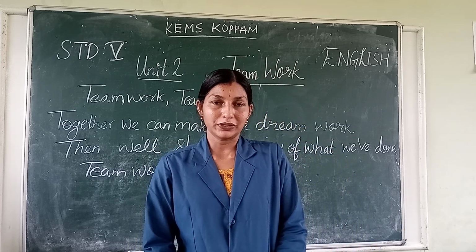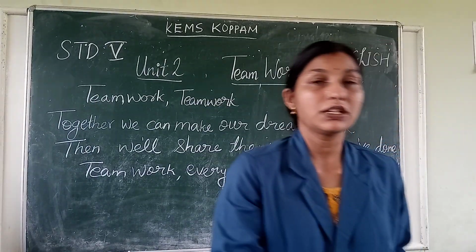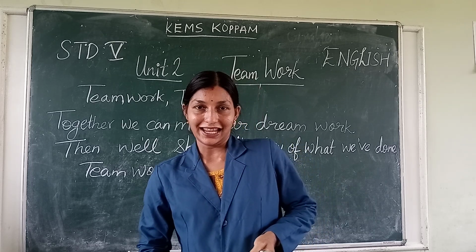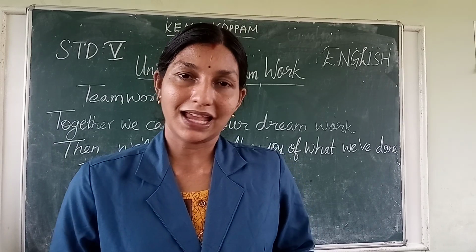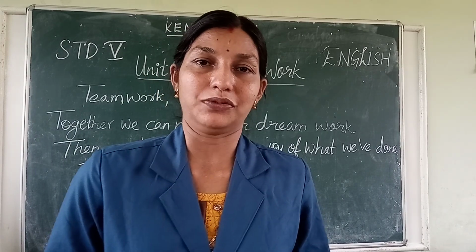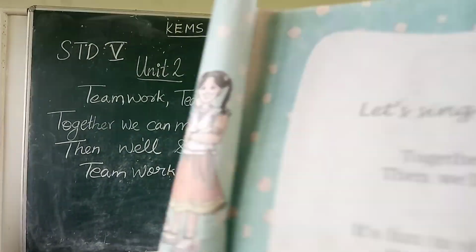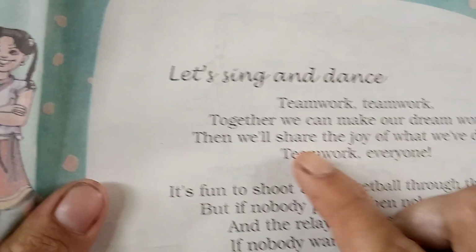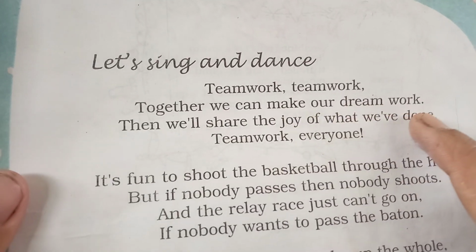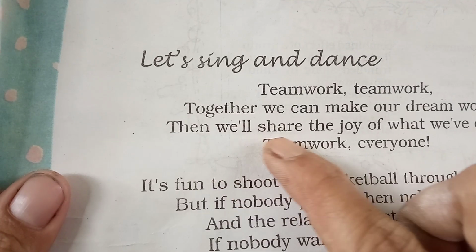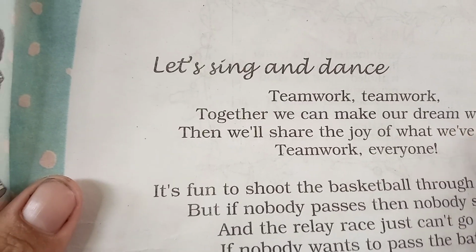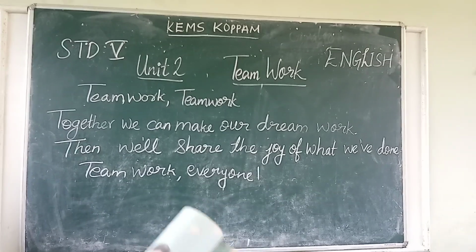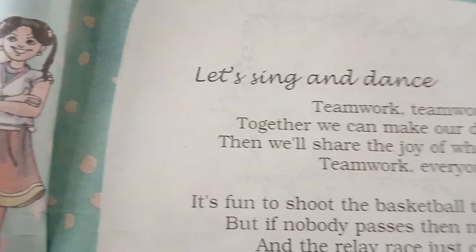So let us look at the second paragraph. Let us try to say this poem by looking in the textbook. I'll explain the poem as I am reading it out. You can view the textbook, right? Can you see it? Teamwork, teamwork. Together we can make our dream work. Then we'll share the joy of what we have done. Teamwork, everyone. So everyone is going to work in teams.